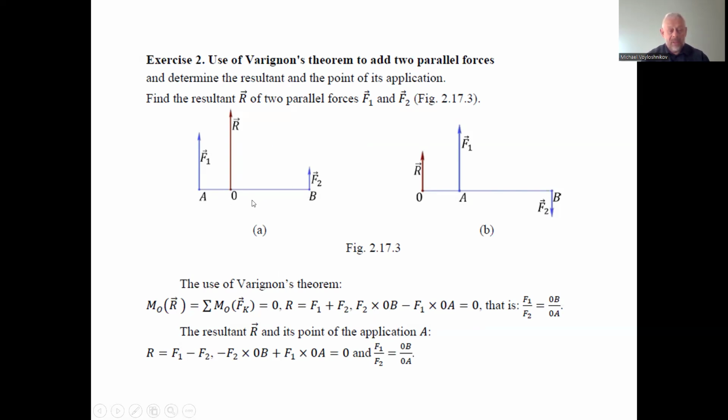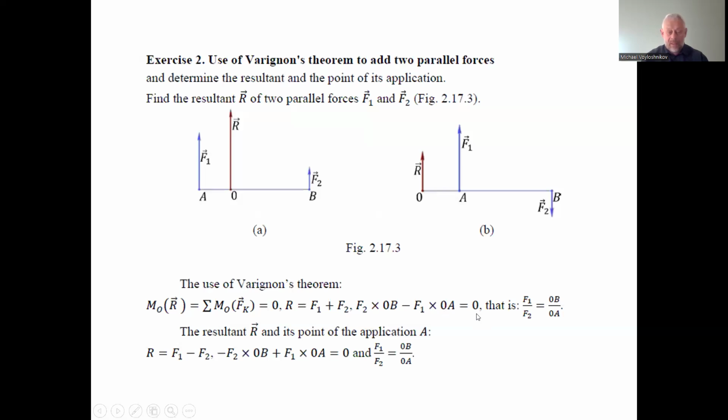One rotates by the arm 0B, another with 0A, one clockwise, another counterclockwise. The sign rule here is relative. Force F1 rotates clockwise, but in this kind of balance equation we can multiply both sides of the equation by -1, which changes the signs but does not put the correctness of the equation in doubt.